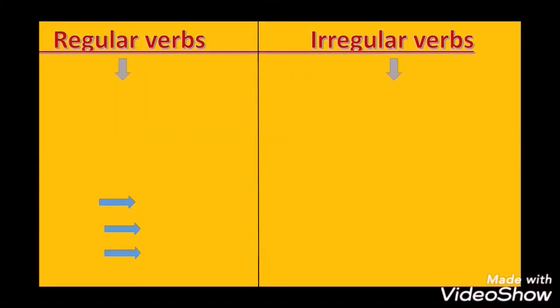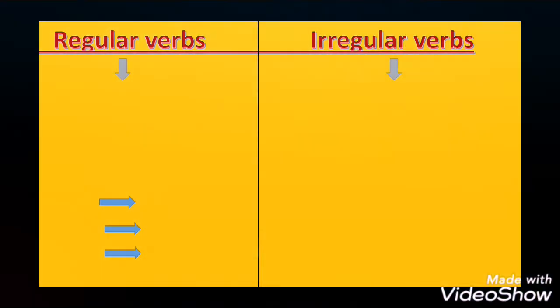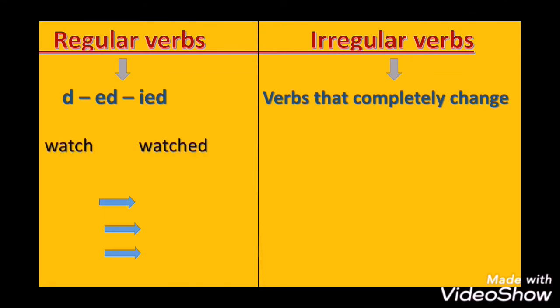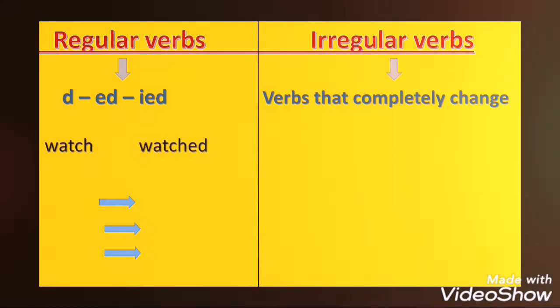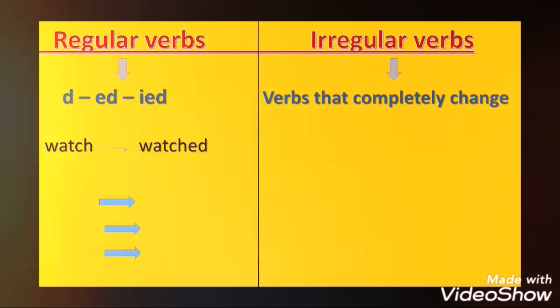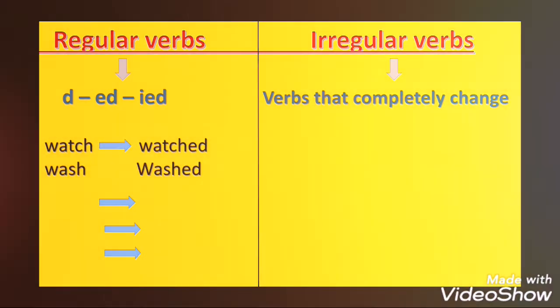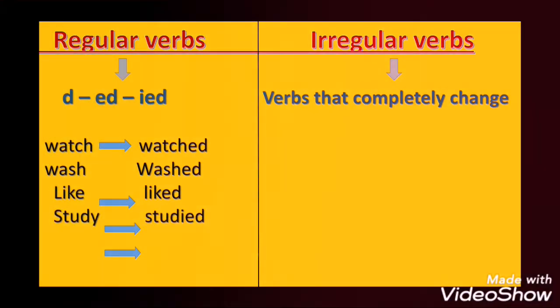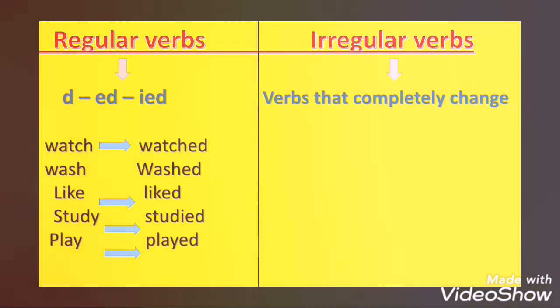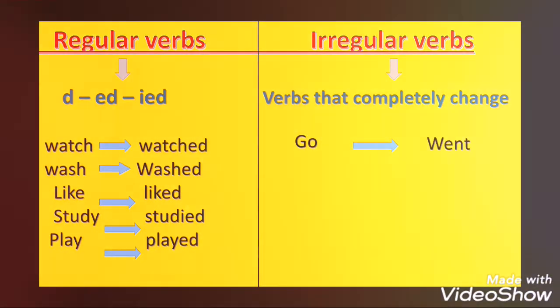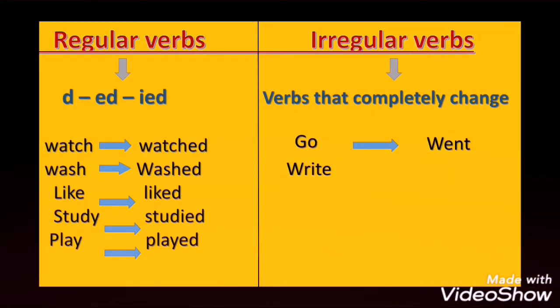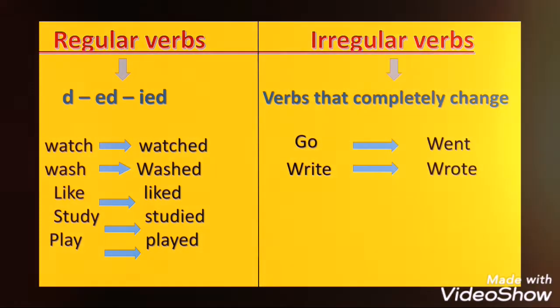What's the meaning of regular verbs? Verbs ending in d or ed or ied. Like what? Watch, watched, wash, washed. Like, liked. Study, studied. Okay, what about the irregular verbs? Verbs that completely change, like go, went, write, wrote.